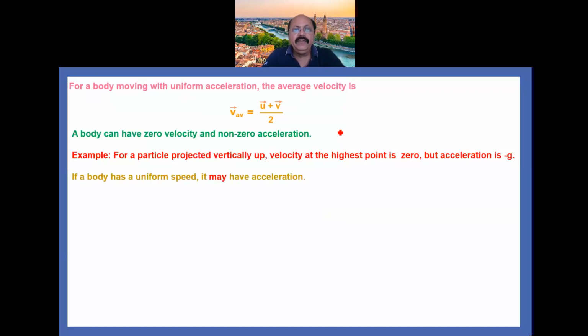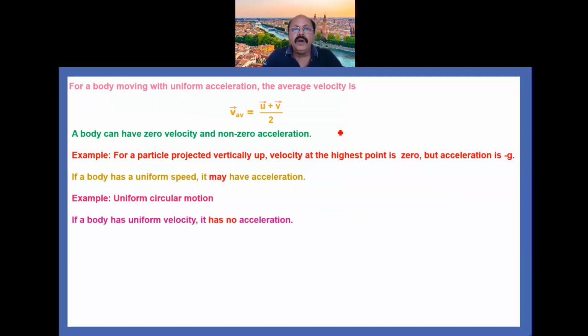Another point is that if a body has uniform speed, it may still have acceleration, for example, uniform circular motion. In uniform circular motion, although the speed is uniform, the direction changes, so it has acceleration.